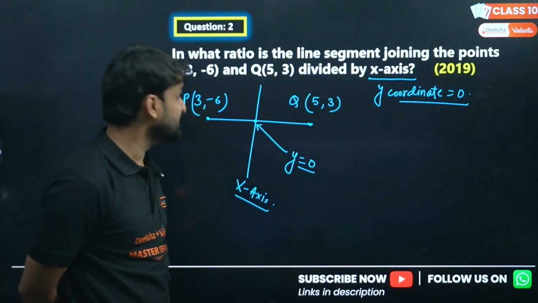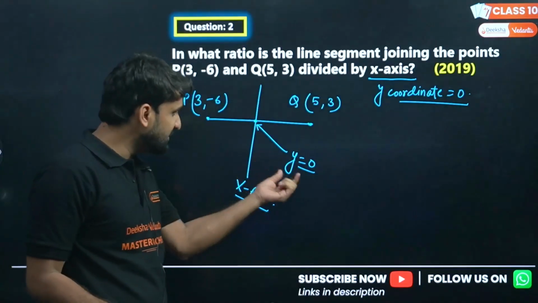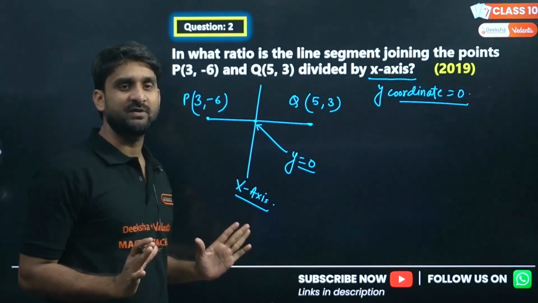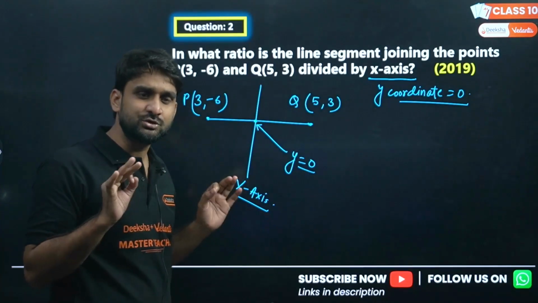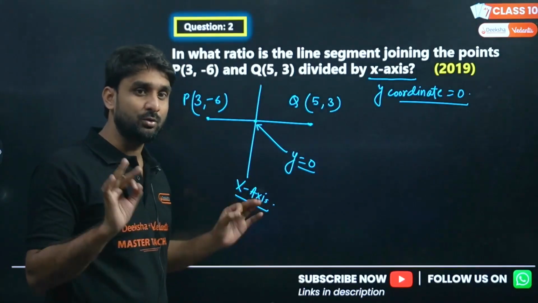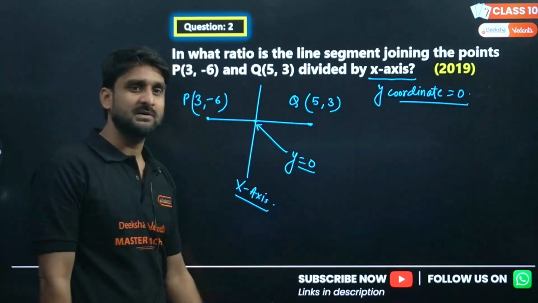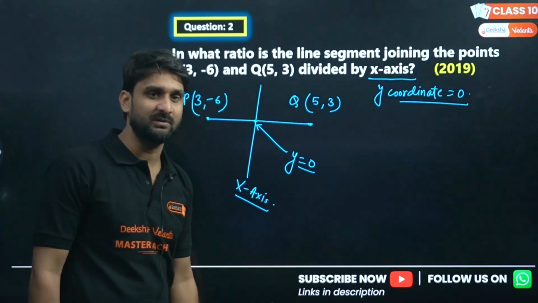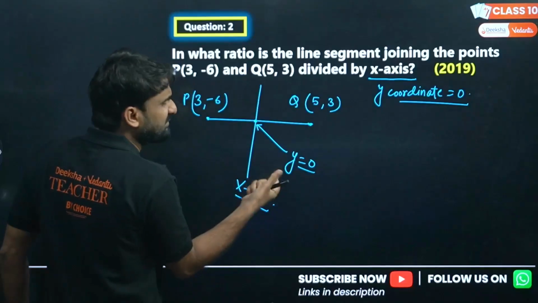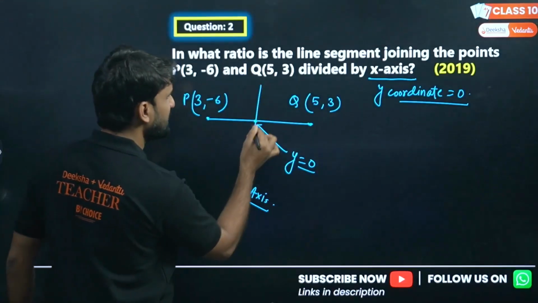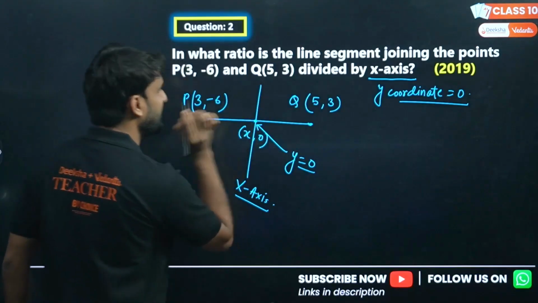This is the concept, and this is the beauty of this question. If the student has grasped this concept, then the rest is very easy. The rest is mathematical calculation. The most important thing to notice is that if the line joining PQ is divided by the x-axis, the y-coordinate will be 0. So the coordinate of this point will be x, 0, because the x-axis is here. We can write (x, 0).